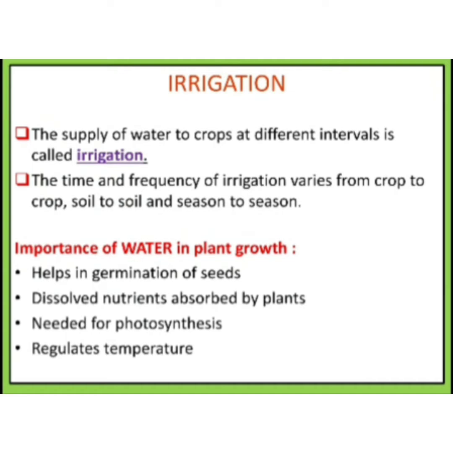In the previous practice, we discussed that we add manure and fertilizers in the soil for better growth of plants. So how do plants absorb these nutrients from the soil? Water acts as a medium through which the plant roots absorb these nutrients from the soil.